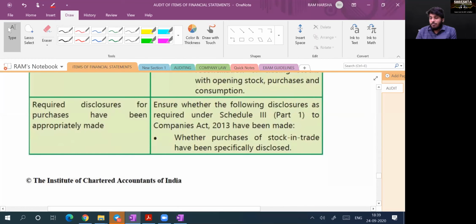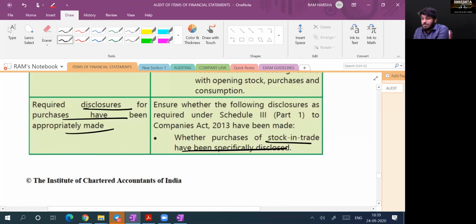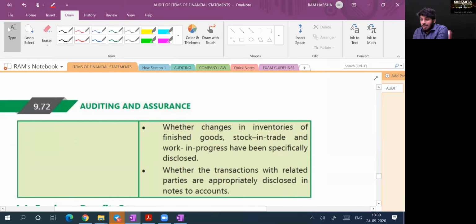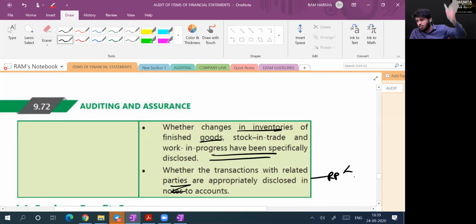Now, there is also another requirement. Required disclosures for purchases. What do you have to disclose as per Schedule 3? Whether purchases of stock in trade have been specifically disclosed. Whether changes in inventory have been accounted. Work in progress has been specifically disclosed. Whether transactions with related parties. Of course, all related party transactions should be shown at one place: purchases, sales, assets, liabilities, loans, advances. All that should be shown at one place as per Accounting Standard 18.